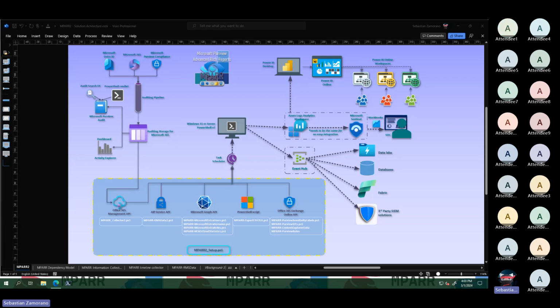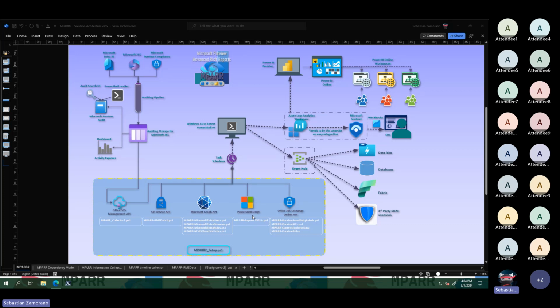This solution permits collecting all the logs from the Office 365 Management API and enriching the data with other information coming from other services like the Azure Rights Management Service or AIP service, Microsoft Graph API, and the Office 365 Exchange Online API.